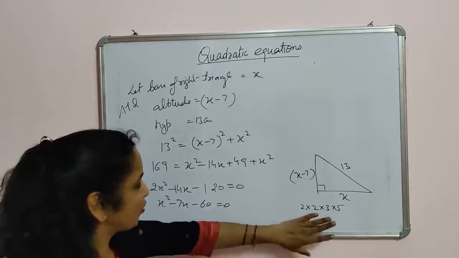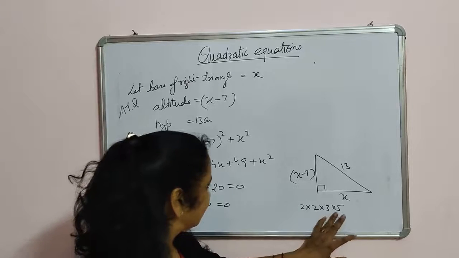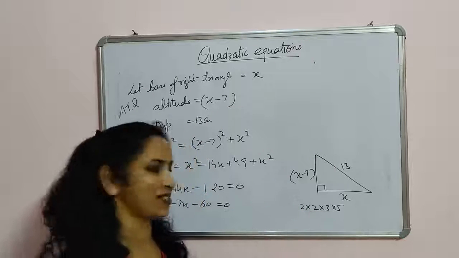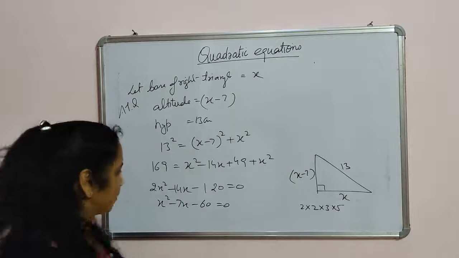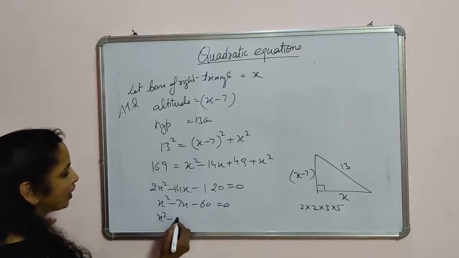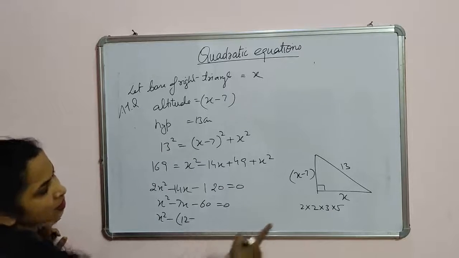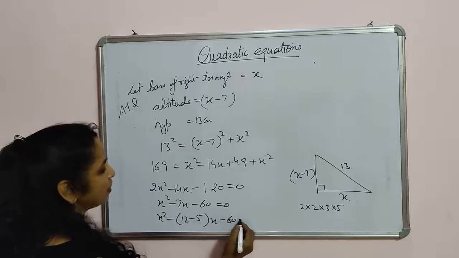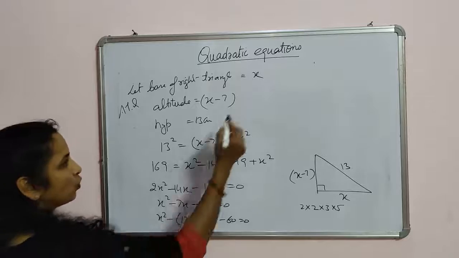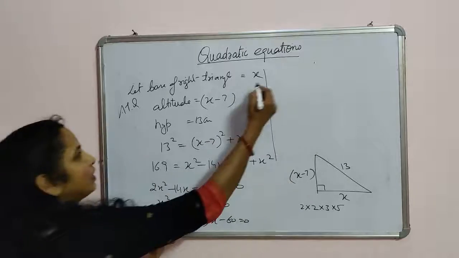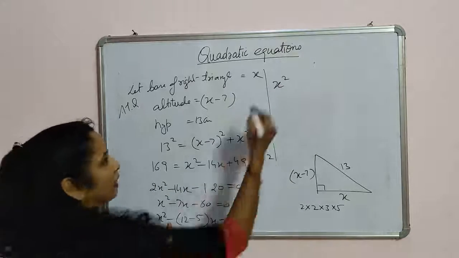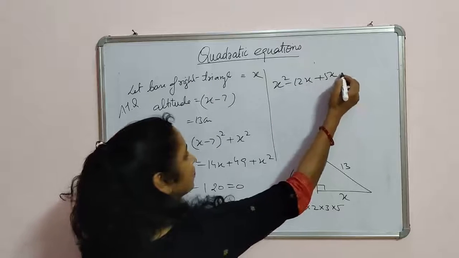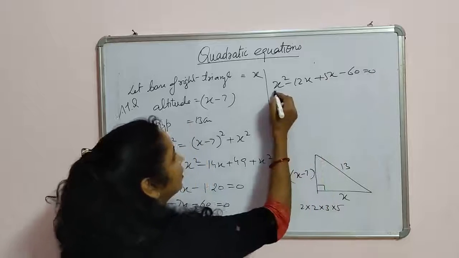Okay. Again, let me check. 2 and 30, 3 and 20, 4 and 15, 3 into 4 is 12. Yes, it is 12 and 5, the difference is 7. So, in place of 7, we can write 12 minus 5, so x square minus 12x plus 5x minus 60 is equal to 0. Now, open this bracket. You will get x square minus 12x plus 5x minus 60 is equal to 0.